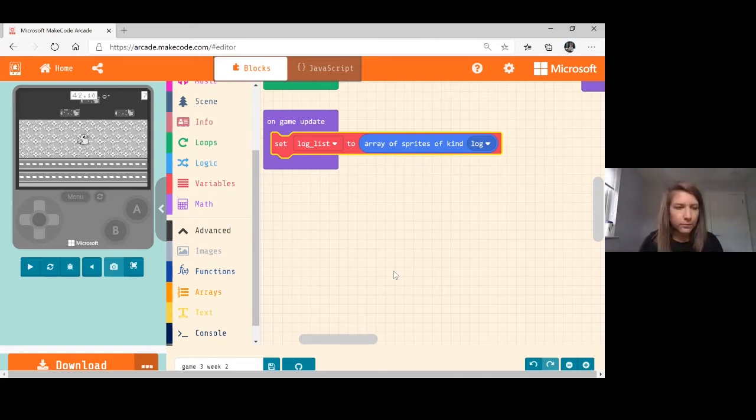Now, part of this is going to be that Tweety actually lands on the log and moves with the log. So we want to actually create a variable called onLog. And what we're going to do is we're going to tell the game when that variable is active and not active. So it's going to be on and off.